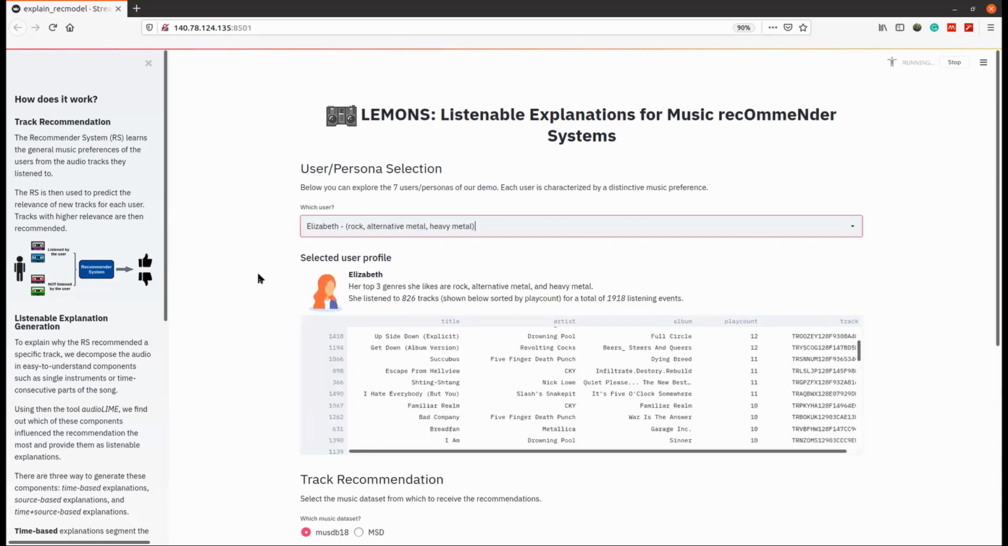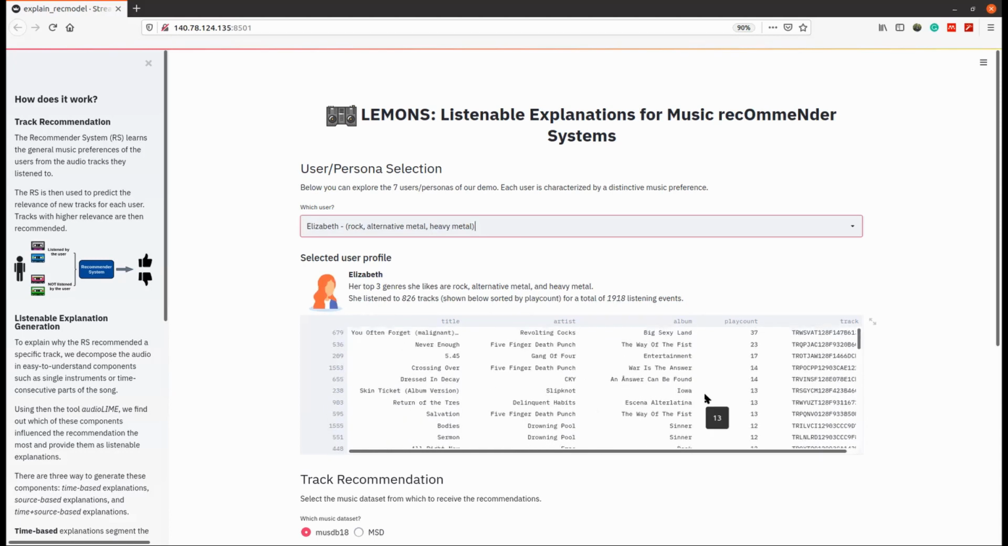When we select a user, their user profile will pop up below. Here we have a short description of the musical preferences, and as we said, Elizabeth likes rock, alternative metal, and heavy metal. Then some music listening statistics. In this case, she listened to more or less 800 tracks. Lastly, we can also explore the music she listened to, and the tracks here are sorted by number of times played.